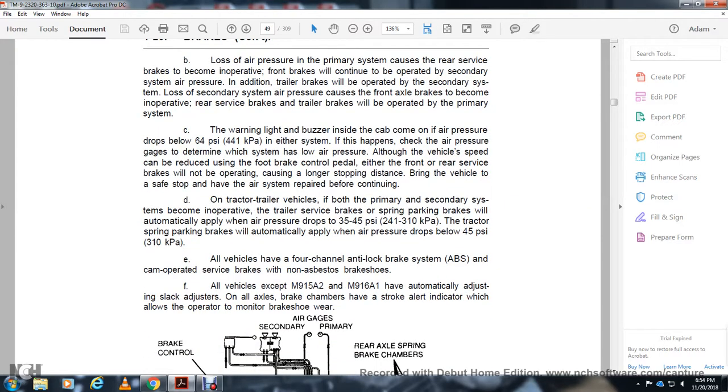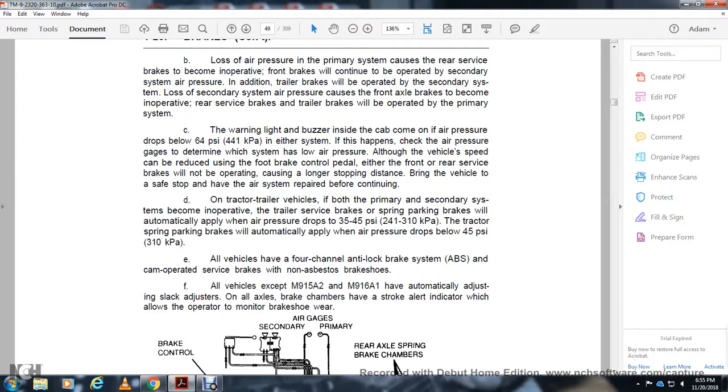On a tractor-trailer vehicle, if both the primary and secondary systems become inoperative, the trailer spring brakes will automatically apply with an air pressure drop of 35 to 40 psi. On the tractor, the spring parking brake will automatically apply when the air pressure drops below 45 psi. All vehicles with a 4-channel anti-lock brake system can operate the brakes with the non-asbestos brake shoes.